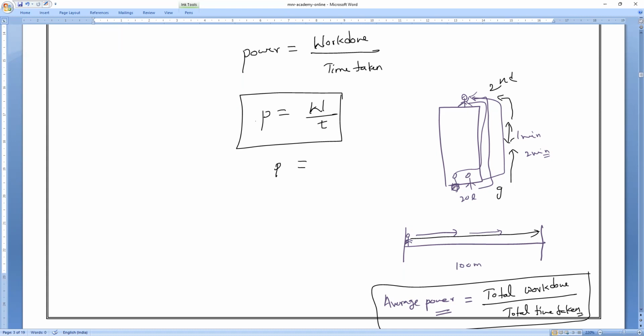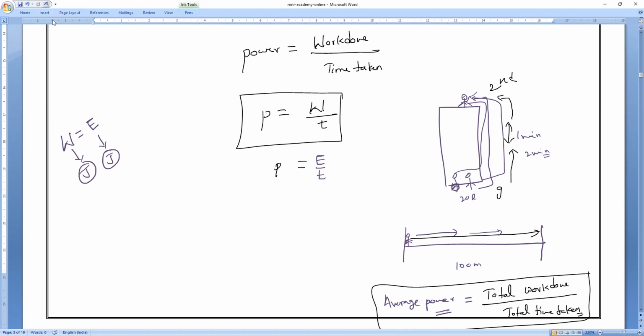So now let me take this power. What are the other formulas I can write? We all know that work done is equal to something. Anybody can tell? Work done is equal to energy absorbed by the body or energy released by the body. So can I write power is equal to energy by time? Because the unit of work done is joules, and the unit of energy is also what? Joules. Do you all understand? Yes.